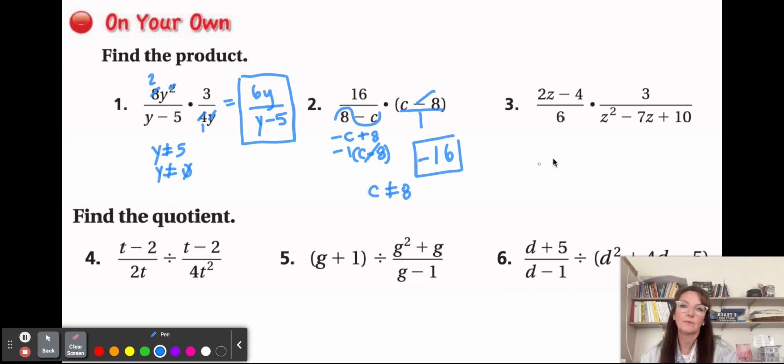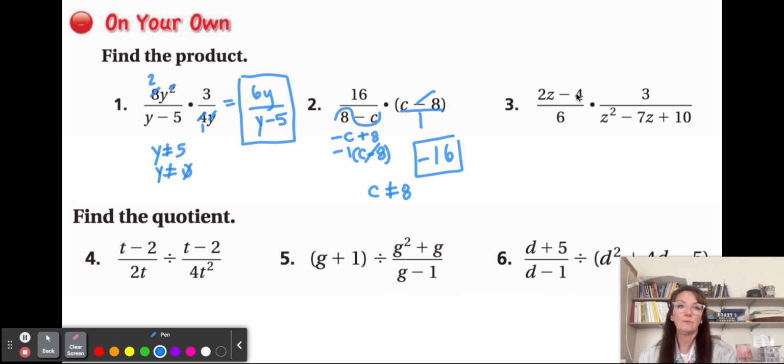Excluded values. All right. In 3, we need to factor. So remember, when we're factoring, in this case, because the coefficient is 1, we want to look for factors of a positive 10 that will sum to a negative 7. So that's probably 2 negatives, right? Like negative 2, negative 5 would be positive 10. And then negative 2 plus negative 5 is negative 7.